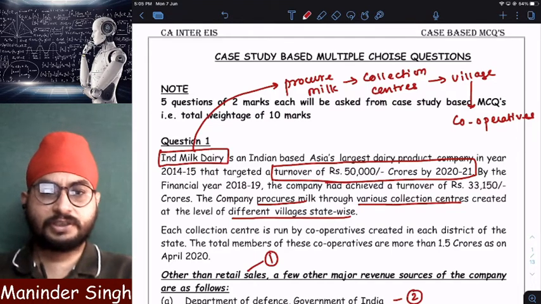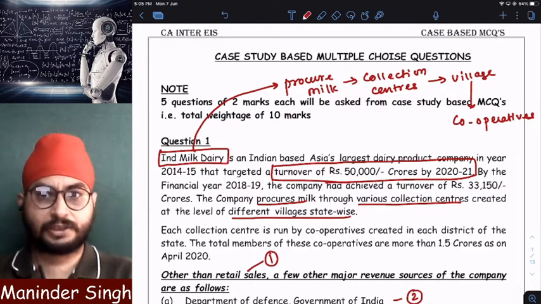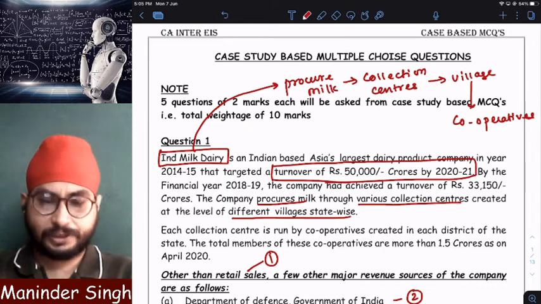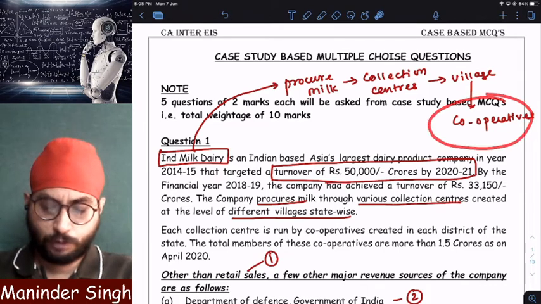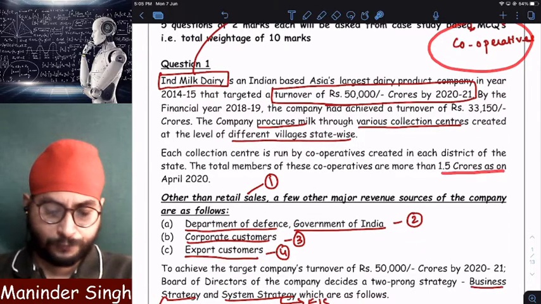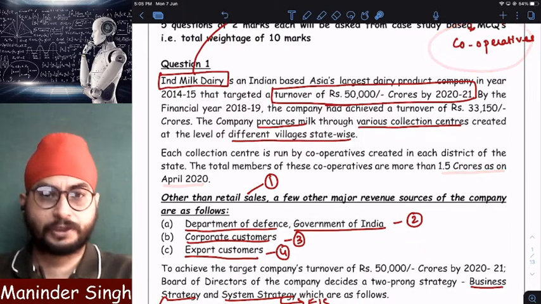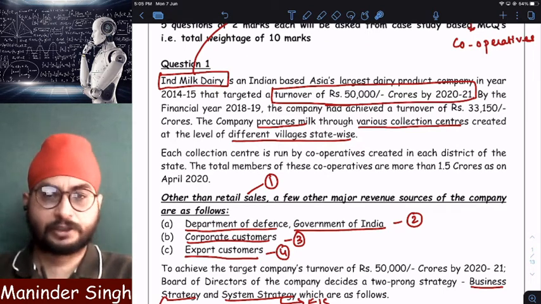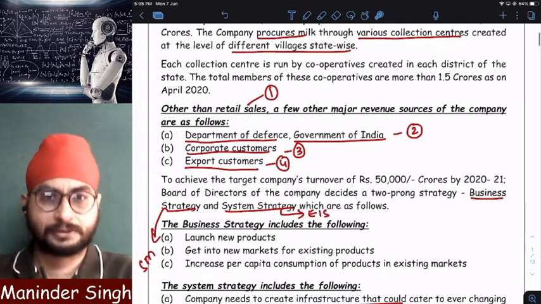So what is the business? It will procure the milk from collection centers, which are located in different villages in different parts of the country, and all these collection centers are managed by whom? Cooperative societies. And as of today, there are 1.5 crore members in cooperative centers throughout India. And after procuring the milk, after buying the milk from different collection centers, what does it do? It sells.